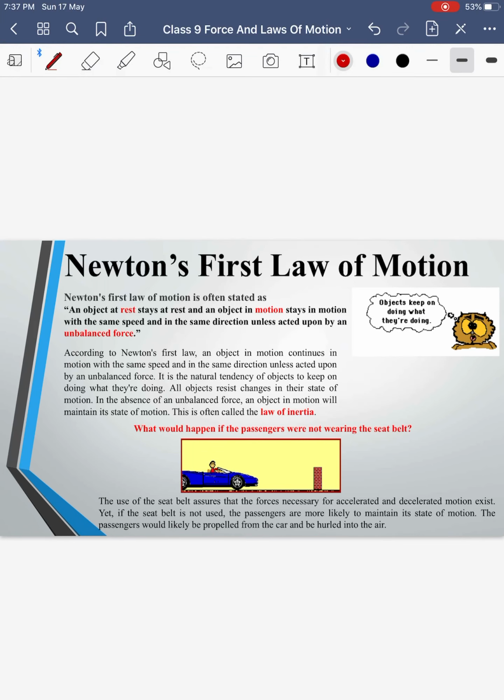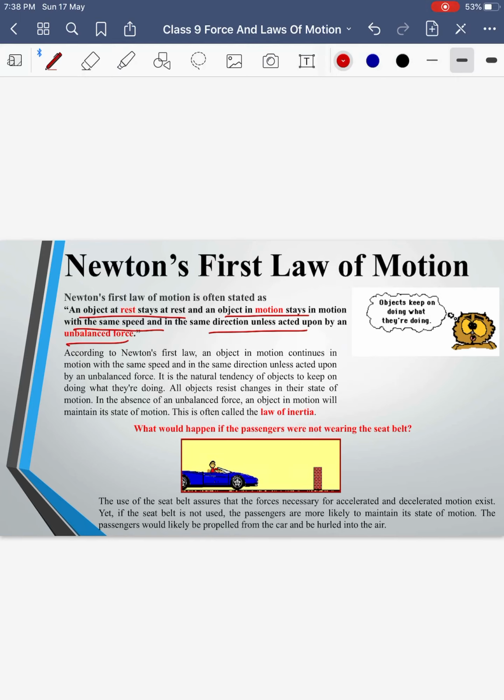Newton carried Galileo's idea further and he introduced 3 laws of motion. First law of motion states that an object at rest will remain at rest. An object in motion remains in motion with the same speed and direction until and unless we apply an unbalanced force. That is very much true. An object cannot change its state by its own. If an object is at rest, it will remain at rest. If an object is in motion, it will remain in motion. An object going in a particular direction will remain in that direction only unless we apply a force from outside. Okay, so this is stated by the first law.